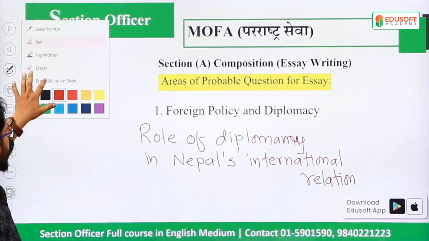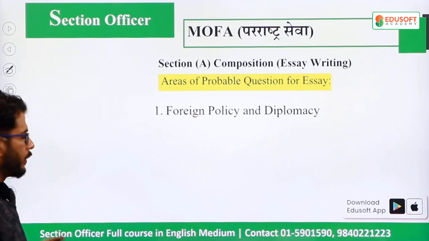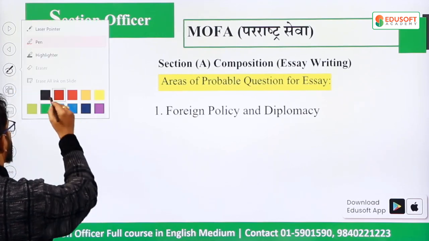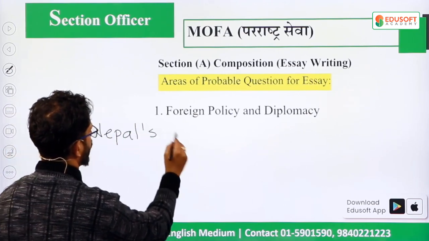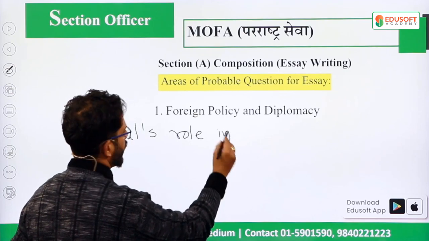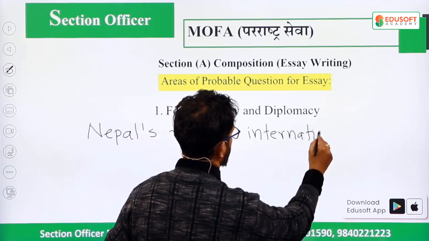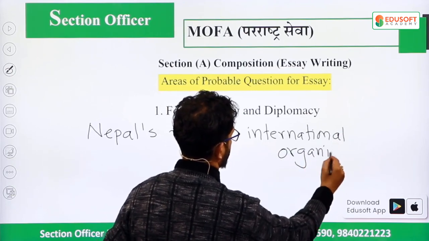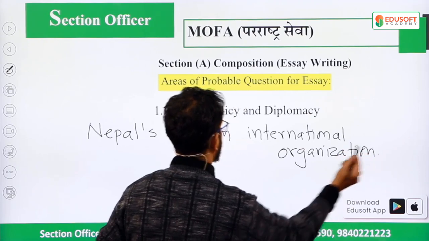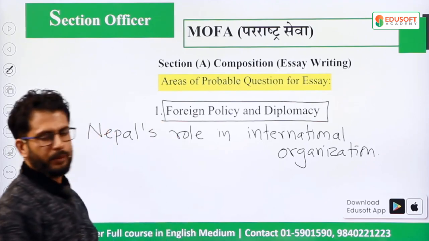Likewise, students, you may also be asked to write about Nepal's role in international organizations. You need to prepare this. So this is one of the most important genres from where you are likely to be asked an essay question.